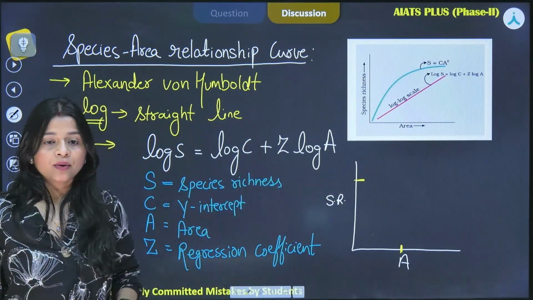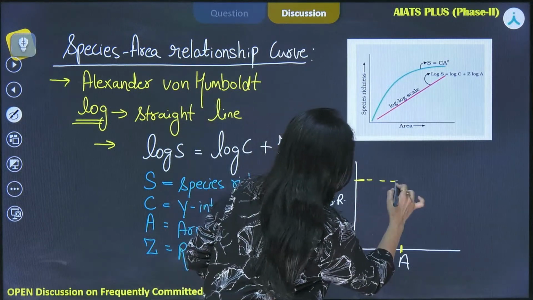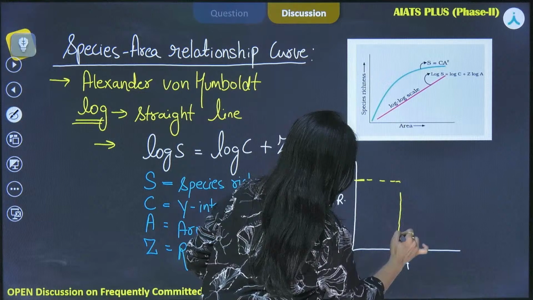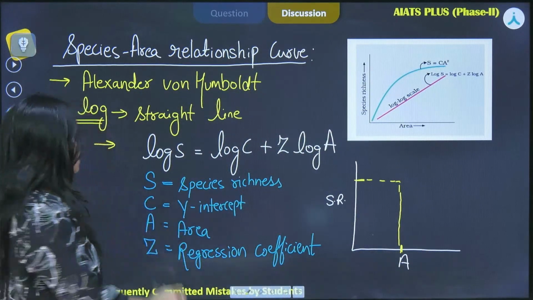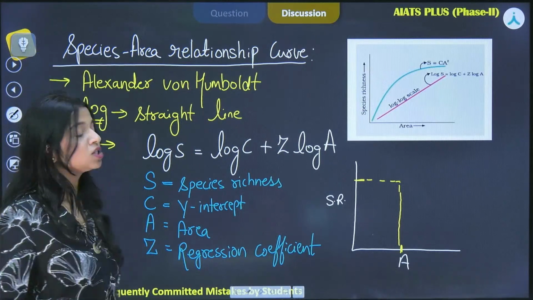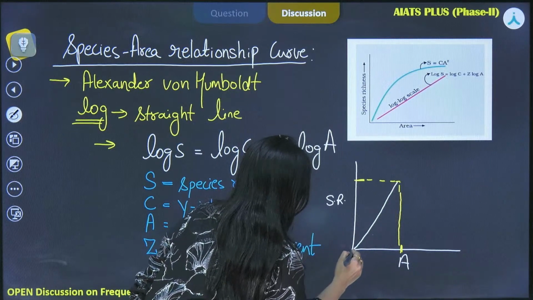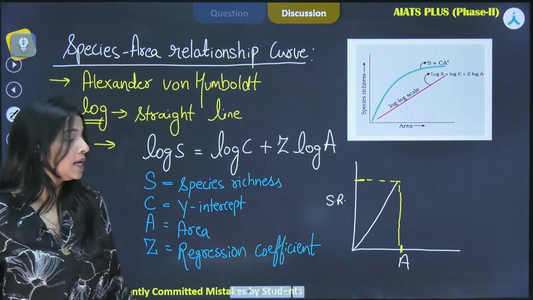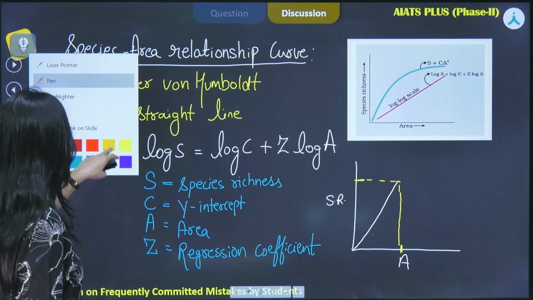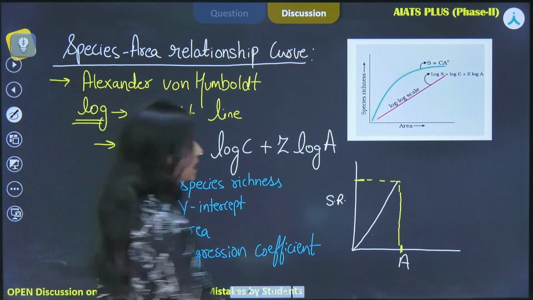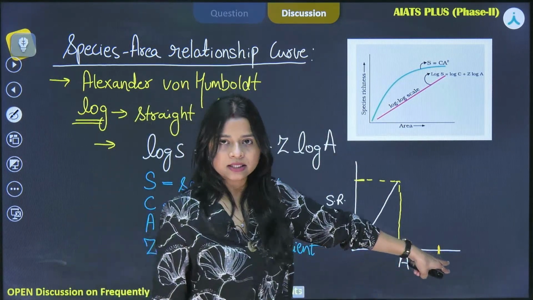Very good, everybody is answering. Now we have this particular plot. If I want to draw the slope, it will be like this. Now we need to compare it with the other scenario. Now I am increasing the area, and it has reached this particular point.